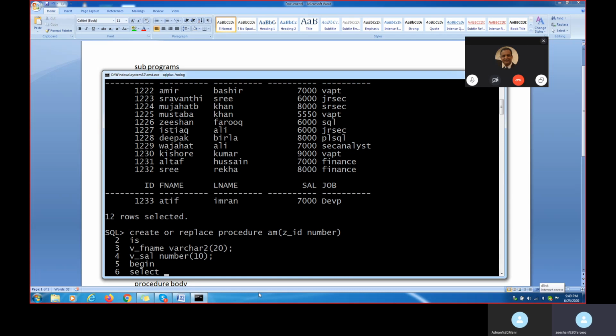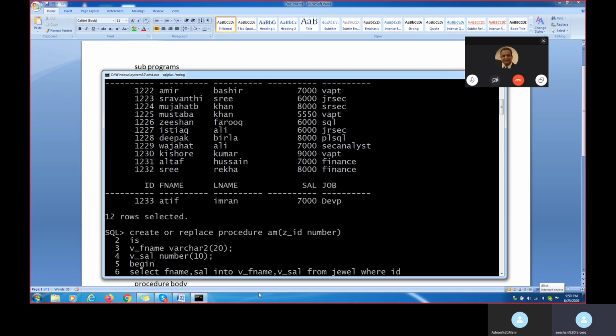Here I'm putting SELECT f_name, comma, sal INTO clause. The INTO clause I'm applying inside the procedure. Whatever we did just now, I'm applying here. SELECT first name, salary INTO v_f_name, comma, v_sal. The same thing what we applied, from what is our table name? The Joule table, right? This is the table I'm applying in the procedure.